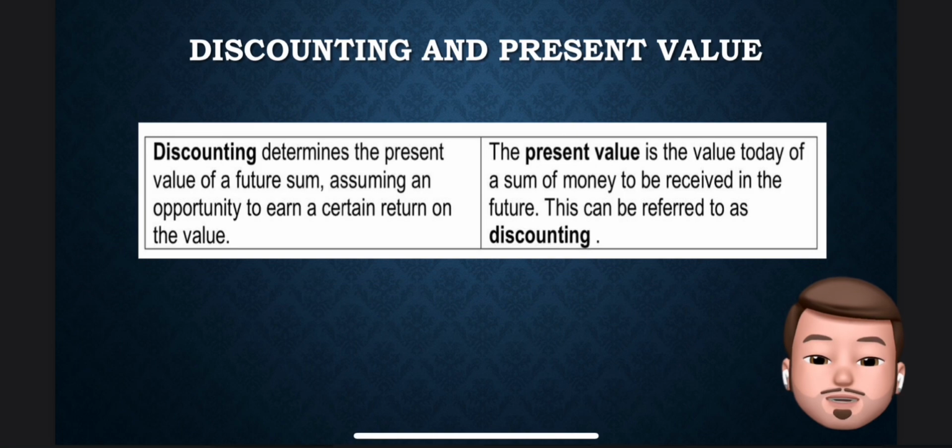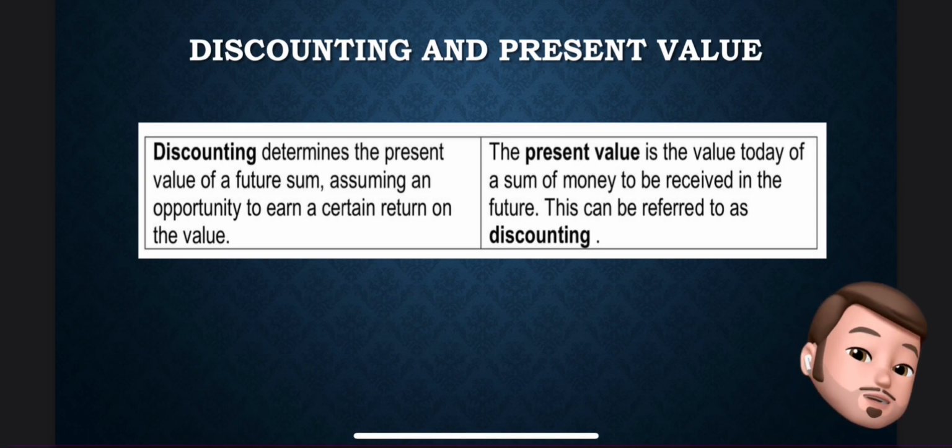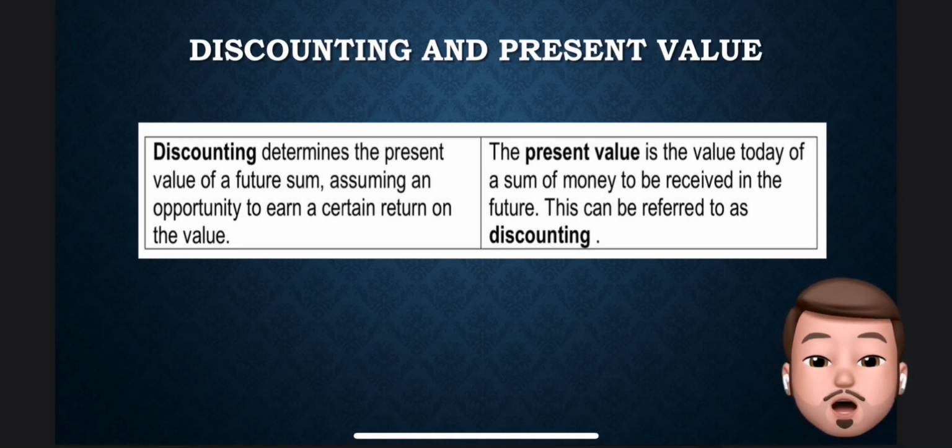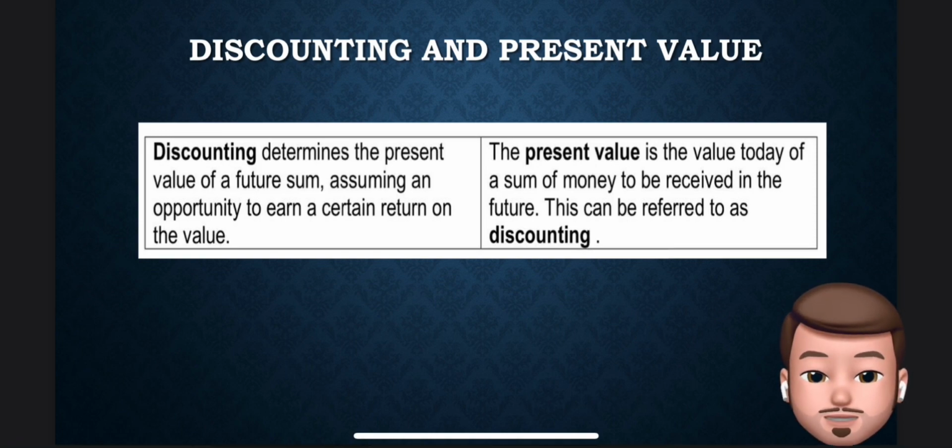Discounting is the process of converting a value received in a future time period to an equivalent value received immediately. It determines the present value of a future sum, assuming an opportunity to earn a certain return on the value. Next is present value. Present value is the current value of a future sum of money or stream of cash flows given a specific rate of return. Present value takes the future value and applies the discount rate, or the interest rate that could be earned if invested.